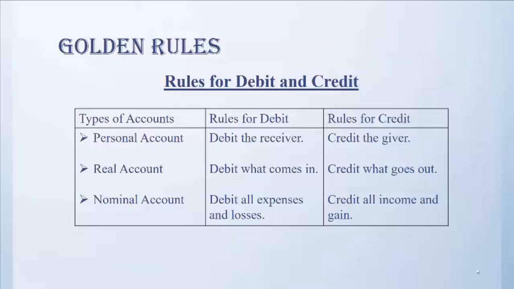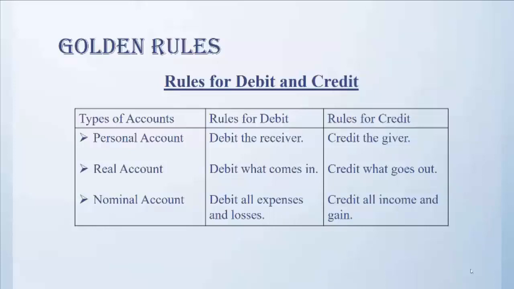And the rule for real account is debit what comes in, credit what goes out, which means debit the account of the thing which comes in and credit the account of the thing which goes out. Let's say furniture is purchased for cash. In this case, furniture will be debited and cash will be credited. Furniture and cash both are real accounts, so the rule for real account will be applied on both the accounts because furniture is coming in, so the furniture account will be debited and cash is going out, and so the cash account will be credited.